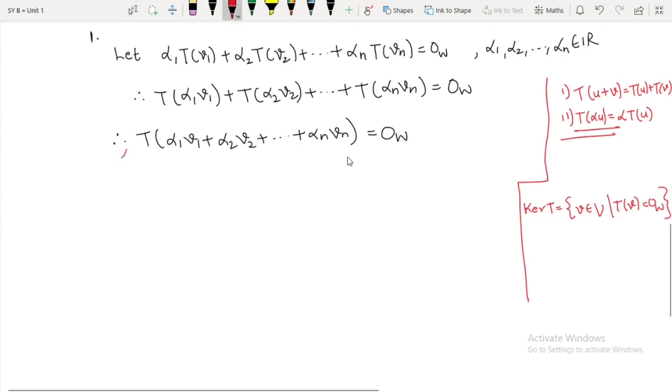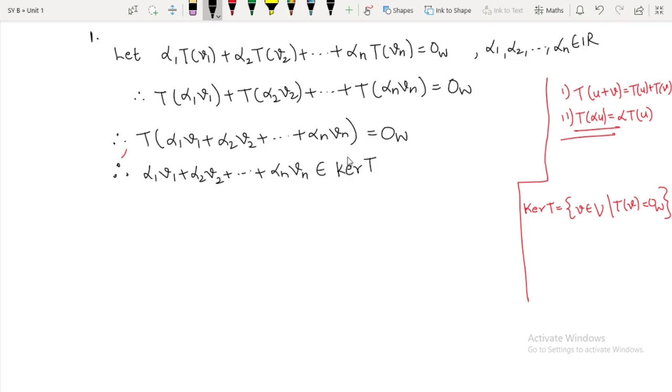So since this element is mapping to 0, alpha 1 v1 plus alpha 2 v2 plus so on up to alpha n vn is an element of the kernel of T. But we already have a basis of the kernel of T, which is S1 equal to w1, w2 up to wr.